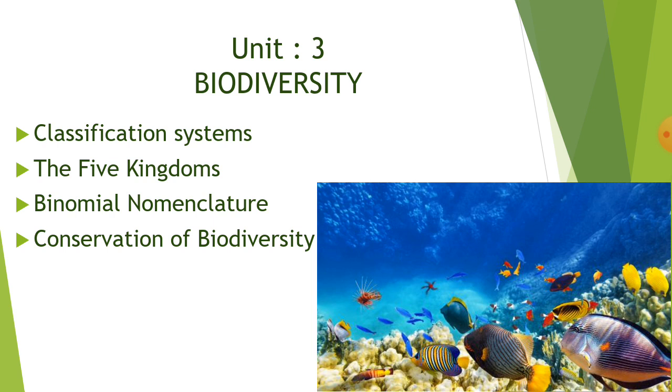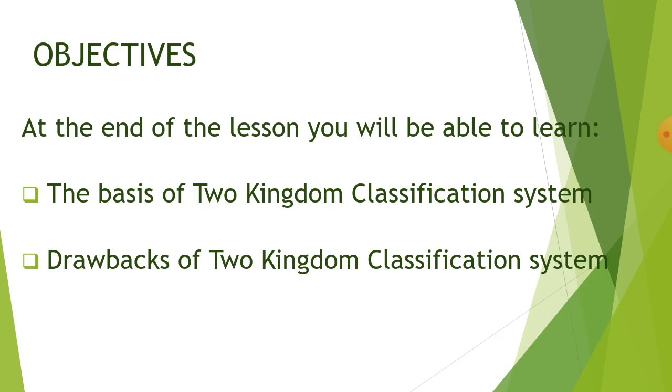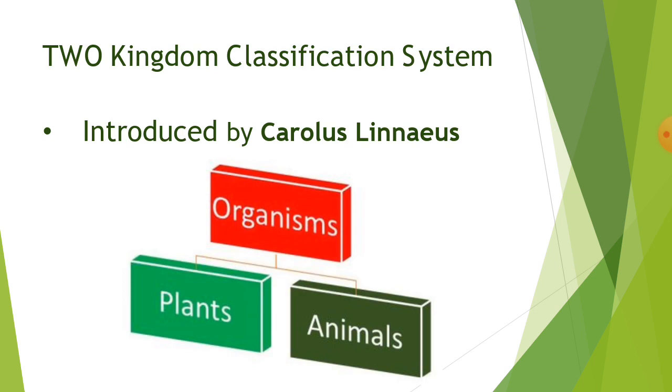Now further we will study about the different classification systems, 2, 3 and 5 kingdoms, the binomial nomenclature and the conservation of biodiversity. Our today's objectives are, at the end of today's lesson, you will be able to learn about the basis of two kingdom classification system and its drawbacks.